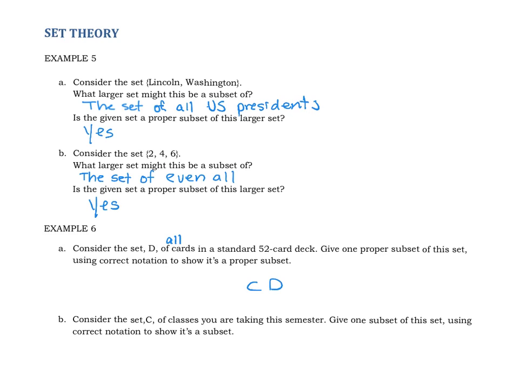I want to find a subset that is a proper subset of the deck of cards. So I can think of maybe the King of Hearts. That's one card. And the 2 of Clubs. That's certainly not every single card in a standard card deck, but that's just a subset of 2 of them.